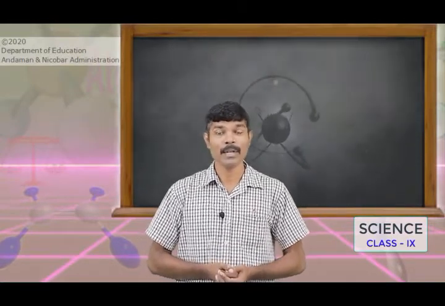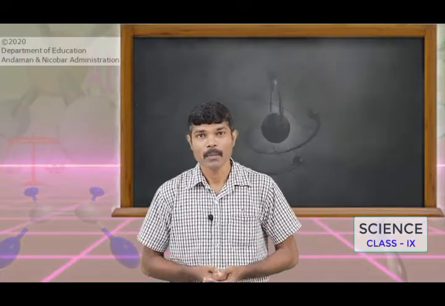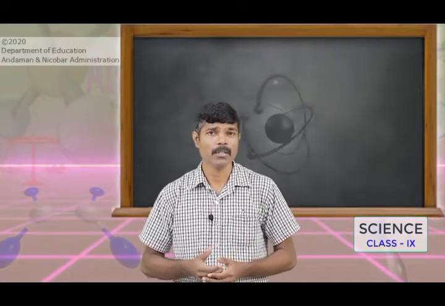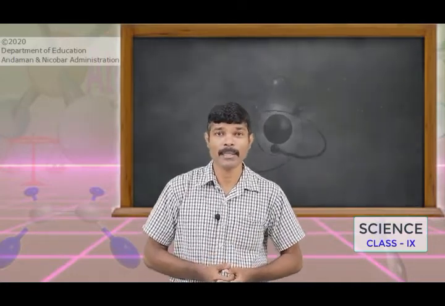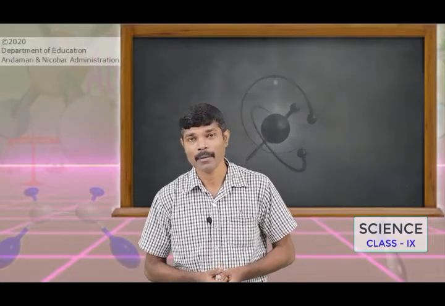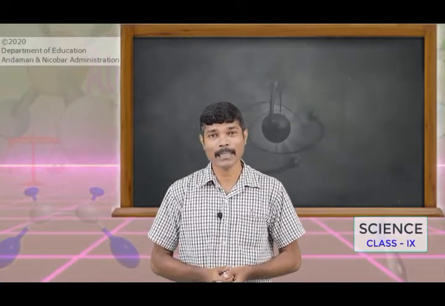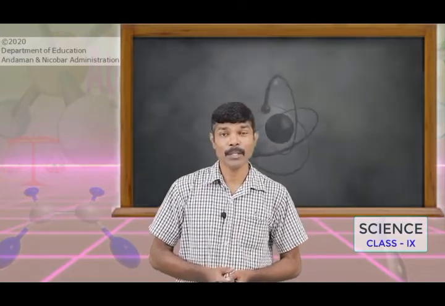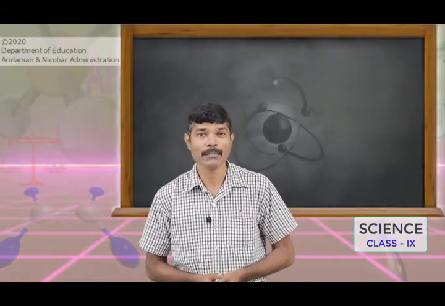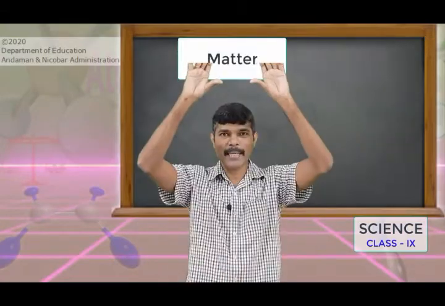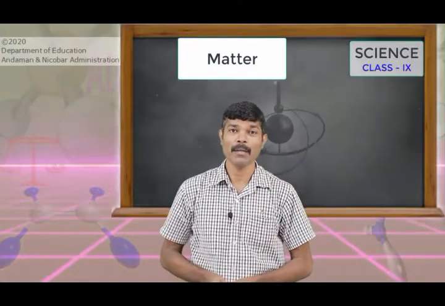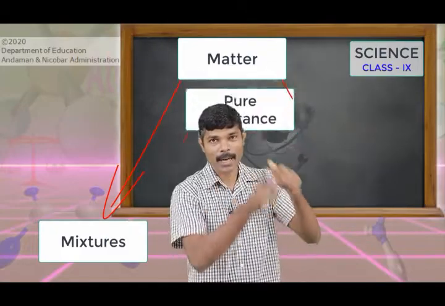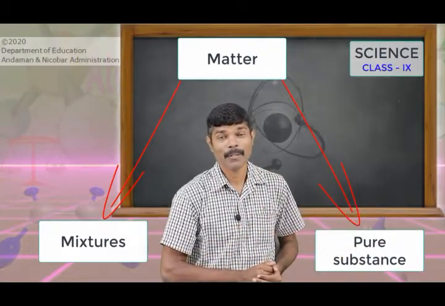Now we will learn what an atom is. Before knowing about atoms, we have to recall some concepts which we learned in the previous chapter, "Is Matter Around Us Pure?" We found out that the matter which is available in the universe may be broadly classified into two categories. So here is the matter, and this matter can be classified broadly into two categories: one is the mixture and another one is the pure substance.